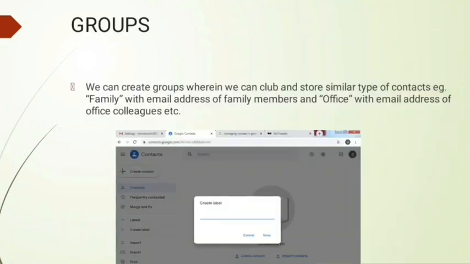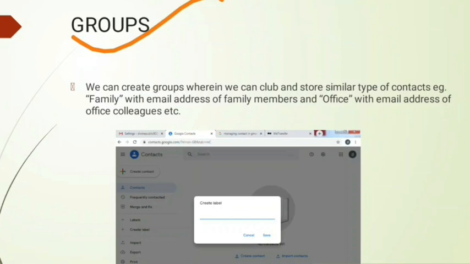So now groups. What is a group? Suppose there are several contacts available in your contact list, and you want to separate them. Suppose there are your friends' contact numbers and your relatives' contact numbers.